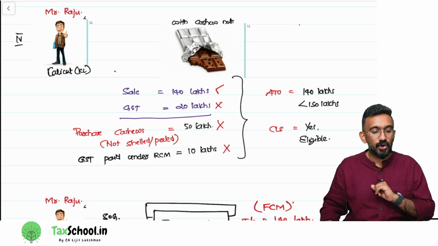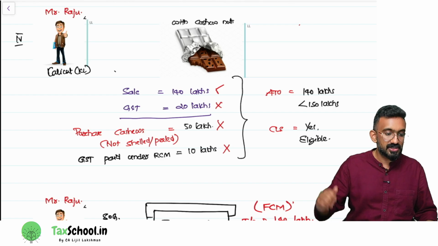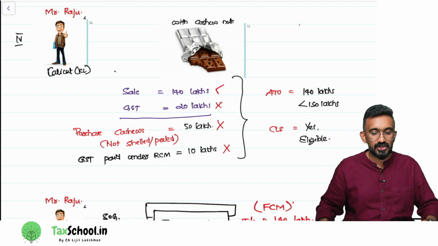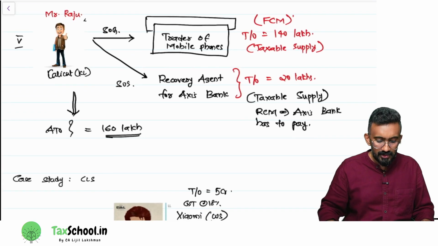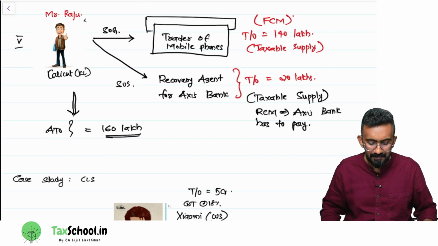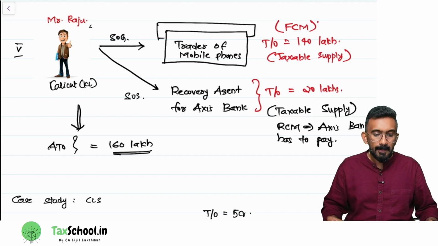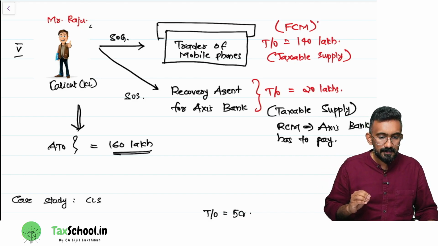So is he eligible for composition levy scheme? Yes, because the turnover limit is 150 lakhs or 1.5 crores. Now look at this as an additional example. Say, Mr. Raju is having two businesses.